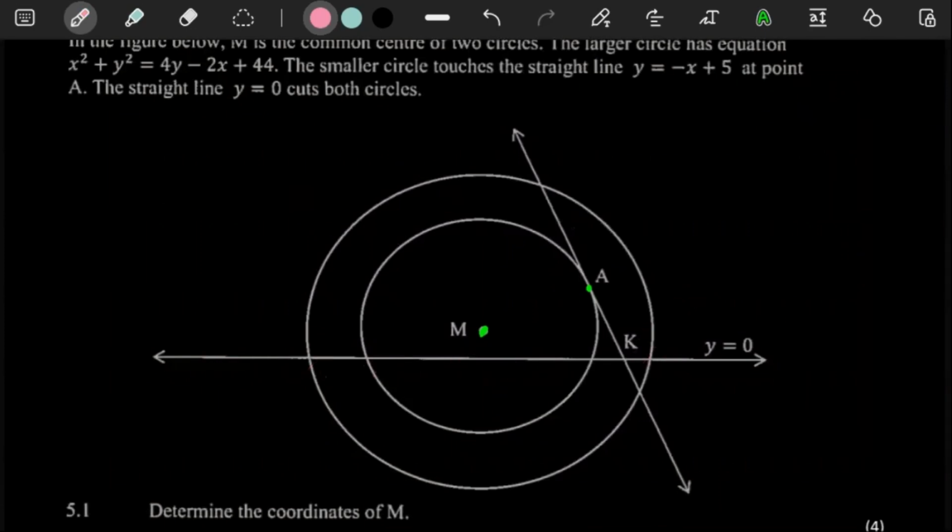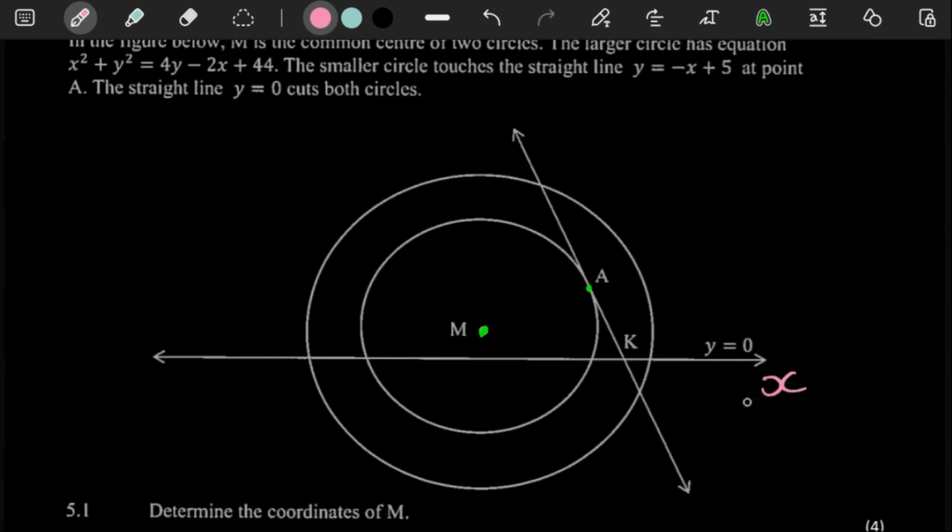So it looks like this is one of those sketches where, if it's analytical geometry, we would expect our sketch to be on some kind of Cartesian plane. But here they're only giving us the line y is equal to 0. So meaning this line here is basically our x-axis.